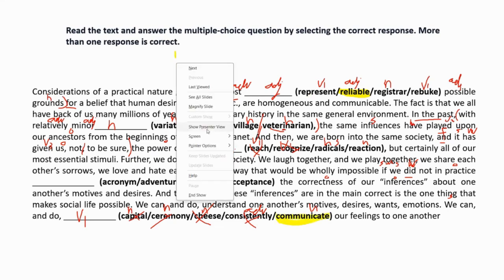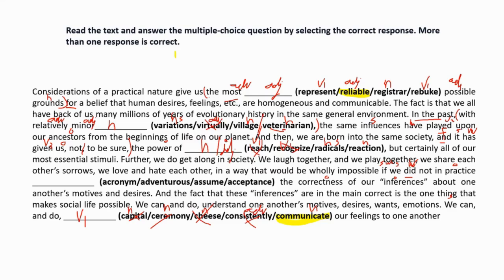So here, if you see, we'll go through the context now. Consideration of practical nature gives us the most dash possible grounds for a belief that human desires, feelings, etc. are homogeneous and communicable. Consideration of practical nature gives us the most possible grounds.